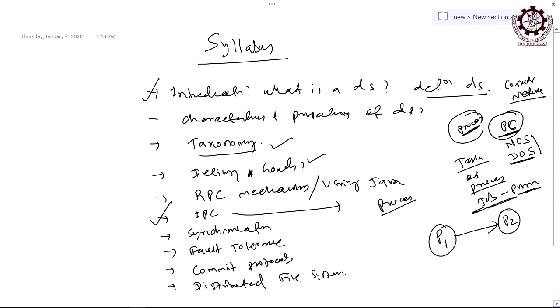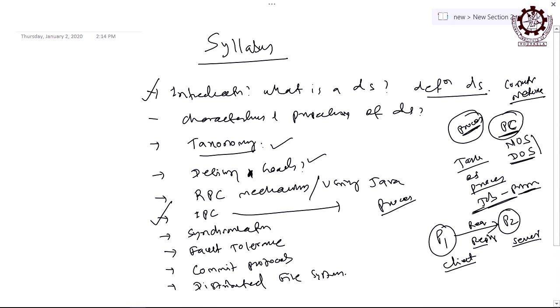So, whenever process P1 wants to communicate with P2 by sending a message or by receiving a message, what is the meaning of communication? Communication means one process gives a message to another process, and in turn the same process may expect a reply from the other process, that we call a request and a reply. This is the most basic form of communication. So, whenever process P1 puts a request message and P2 receives it, and P2 sends a reply message, P1 is supposed to receive it. Or I can say that P1 is the client and P2 is the server.